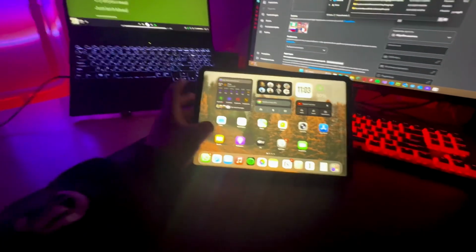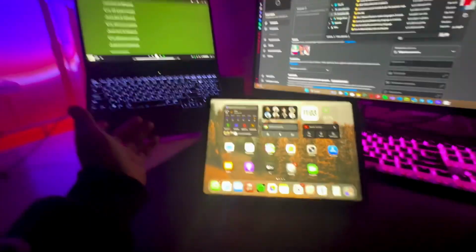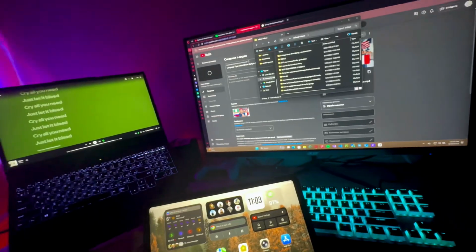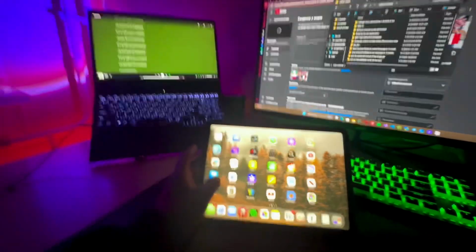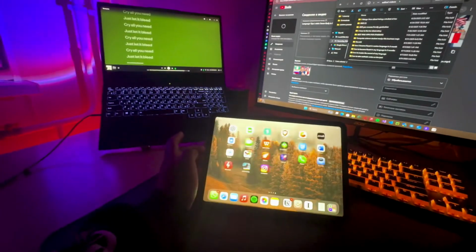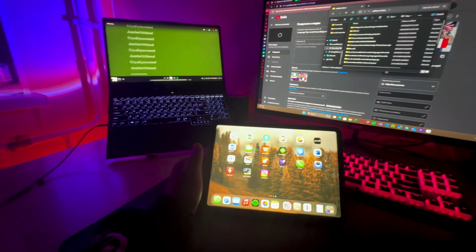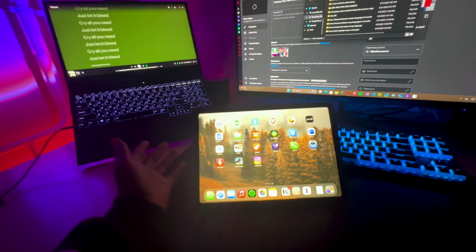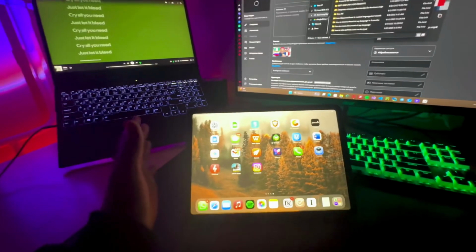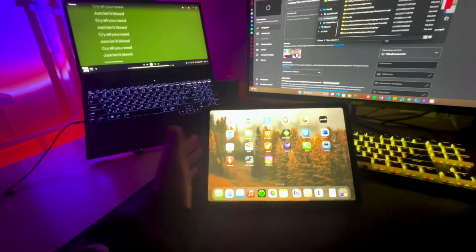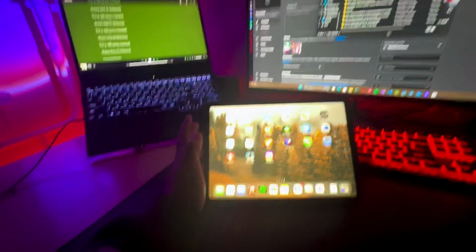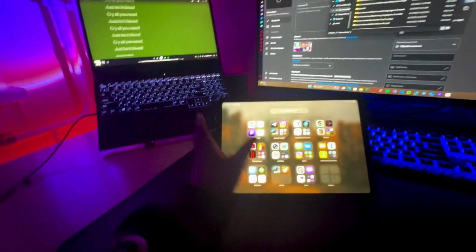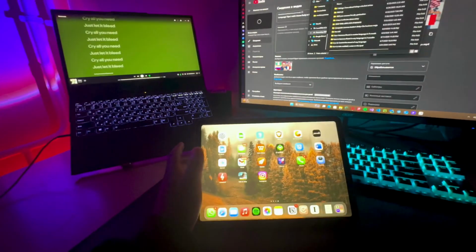Another application we can look at is either Spotify or, I don't know, Apple Music. But basically, this is pretty much it for me when it comes to the apps that I have on my iPad. They're very limited because I just don't use a lot of applications. I just only take notes with this, and so I never really got around to uploading a lot of apps. I do have some. I don't even know what they do, but I just have some. But yeah, so that's pretty much it.